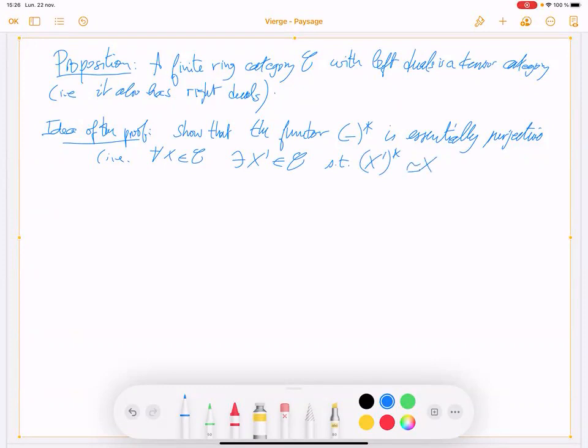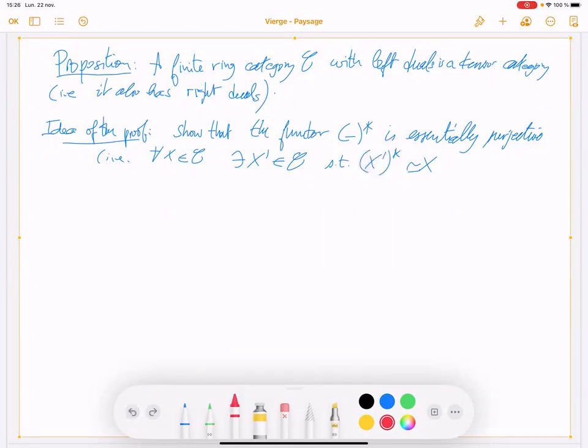But here, this is the left dual of that.